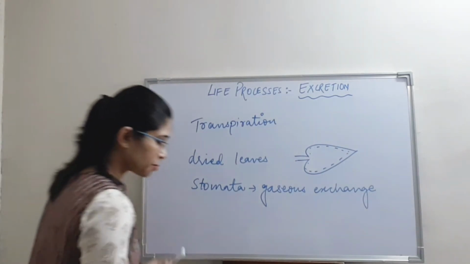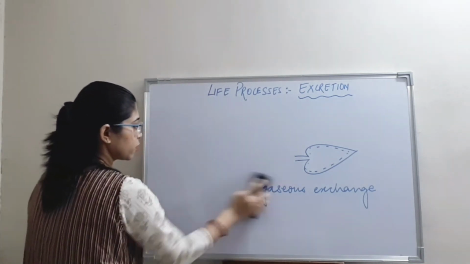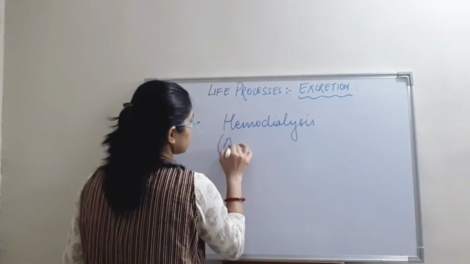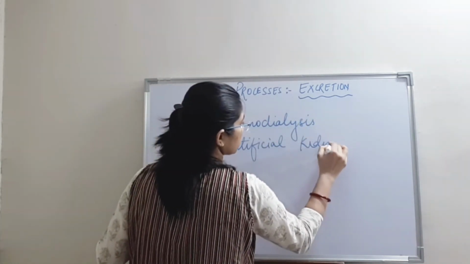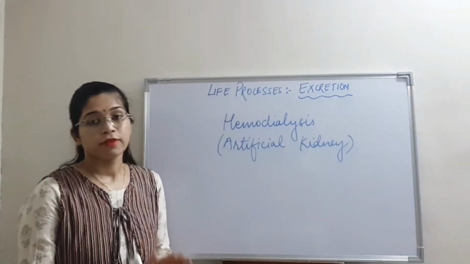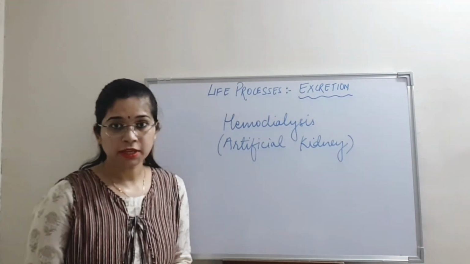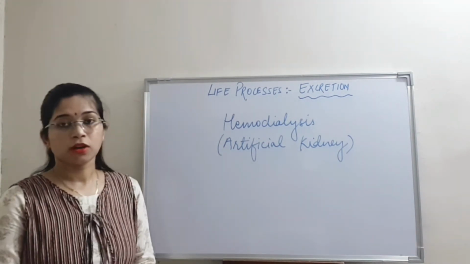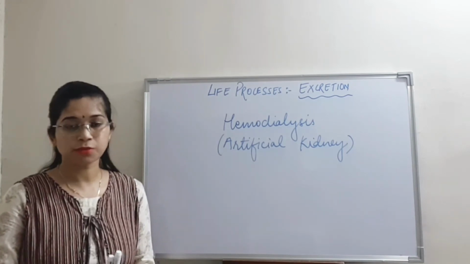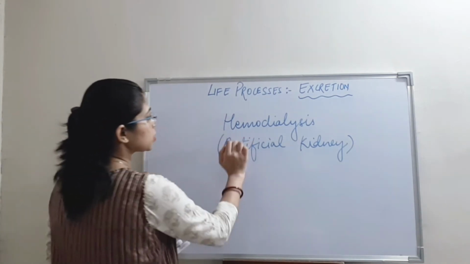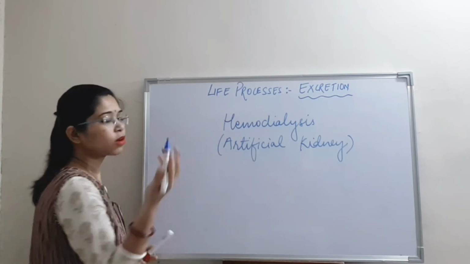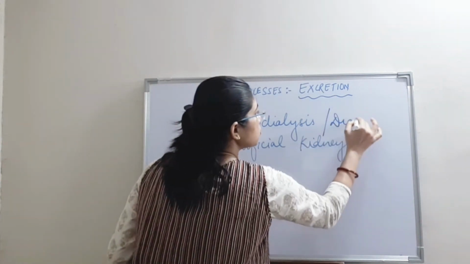The last topic is about hemodialysis. Artificial kidney is a kidney which is used when our kidneys fail to work. Sometimes due to an injury or restricted flow of blood into the kidneys, our kidneys are not able to perform their function properly. That is why the function of kidneys is performed by artificial kidneys. The process is known as hemodialysis, or normally we call it dialysis.